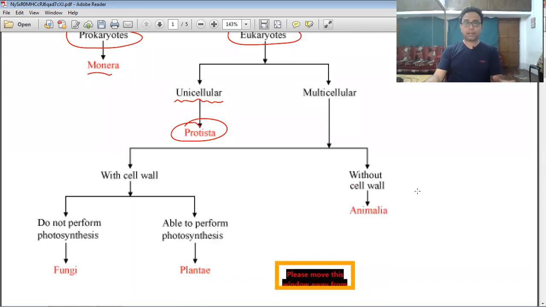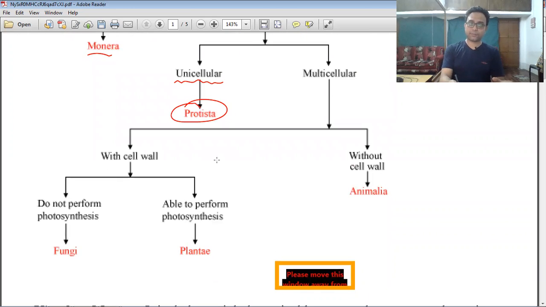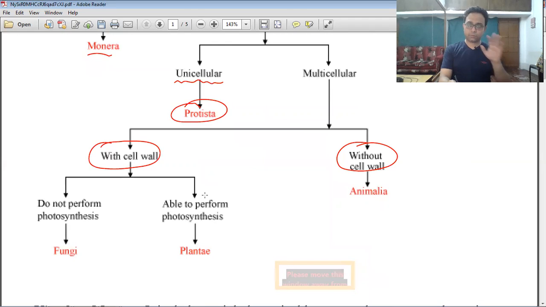Now, the multicellular organisms are classified into two groups. Some have a cell wall and some do not, so one is with cell wall and the other is without cell wall. The cell wall is present in the outer envelope of the cell. Right, now we classify it into two groups.